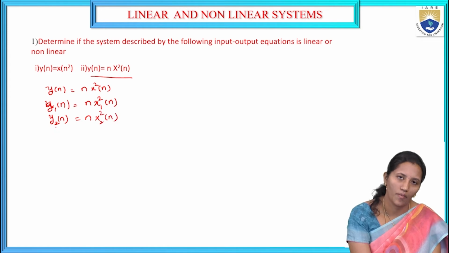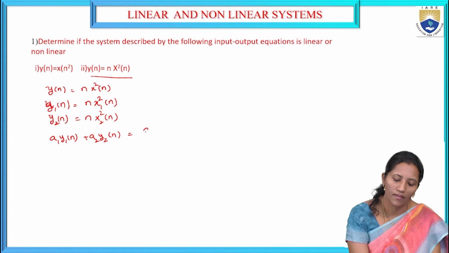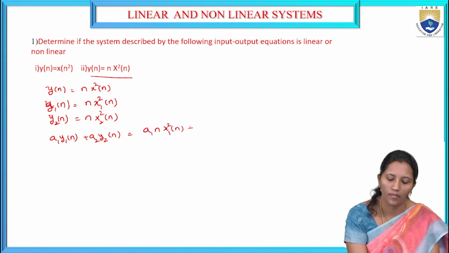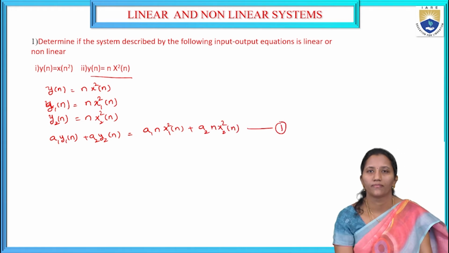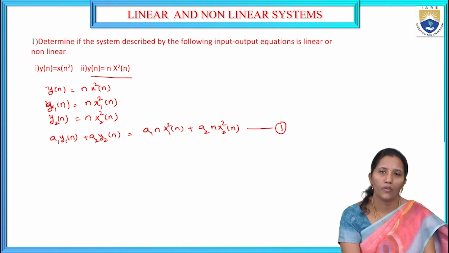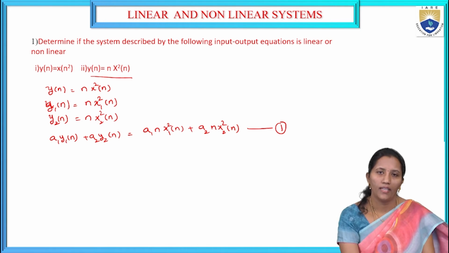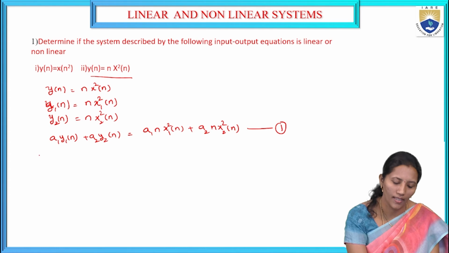So the weighted sum of individual outputs, a1 y1 of n plus a2 y2 of n, is a1 n x1 square of n plus a2 n x2 square of n. This is the first equation. And for the other one, we have to take the weighted sum of inputs.